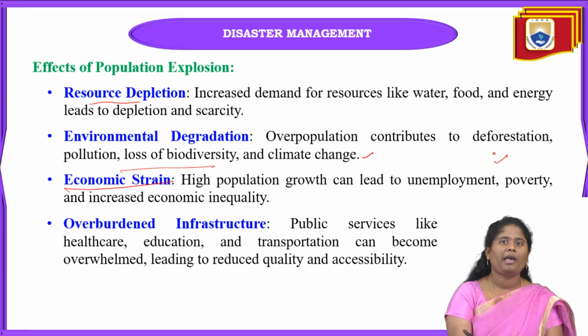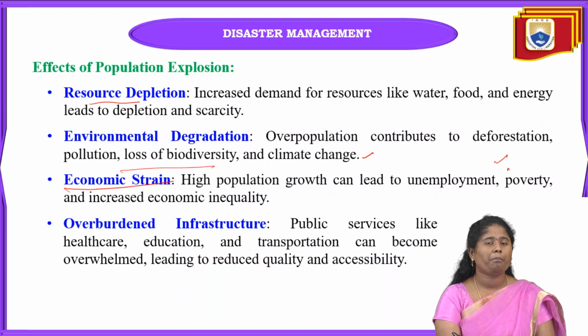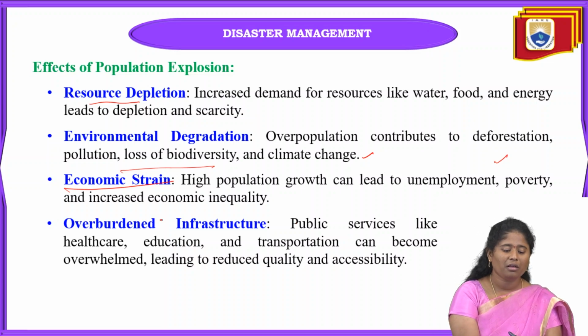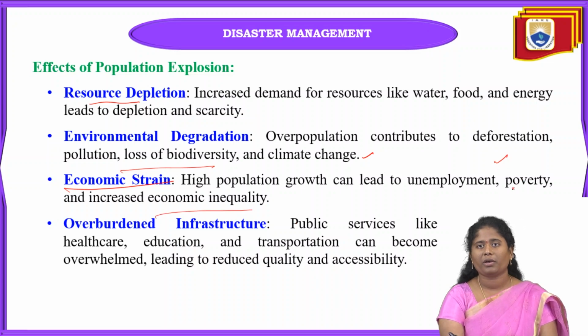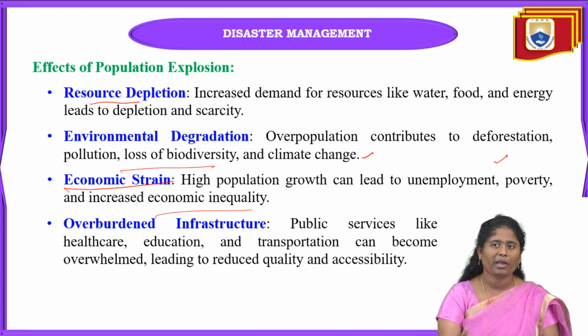And next one is economic strain. In this economic strain, high population can lead towards unemployment, poverty, and also an increase in economic inequality. Some middle class people and upper class people may get employment easily. But lower class people don't have the facilities to learn; they can't afford those facilities. They can't learn even some minimum basics, so they can't go for higher studies.